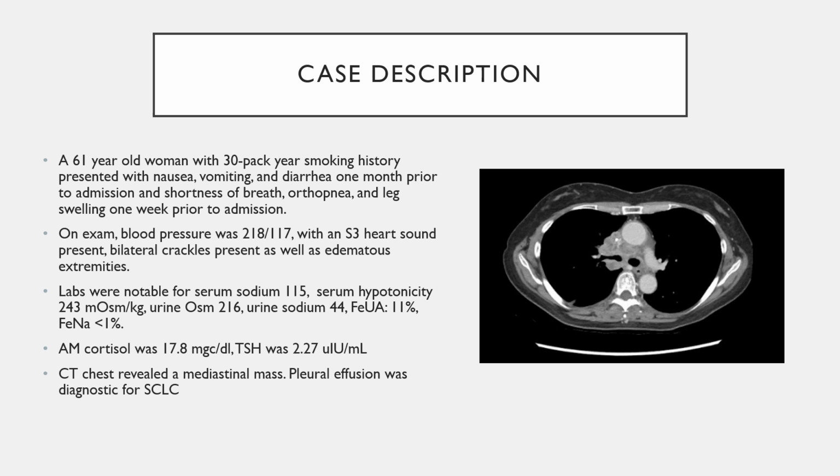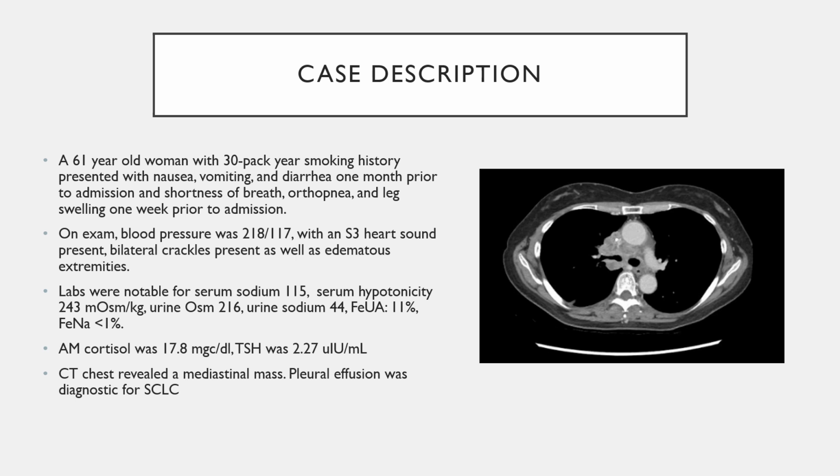A 61-year-old woman with 30-pack-year smoking history presented with nausea, vomiting, and diarrhea 1 month prior to admission, and shortness of breath, orthopnea, and leg swelling 1 week prior to admission. On exam, her blood pressure was elevated to 218/117 with an S3 heart sound present, bilateral crackles, as well as edematous extremities.